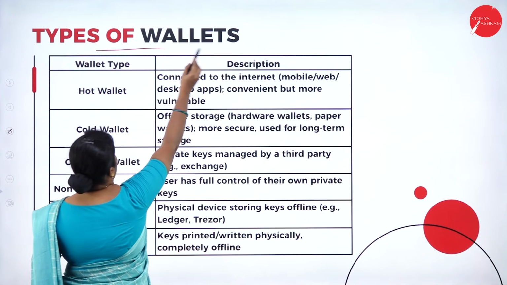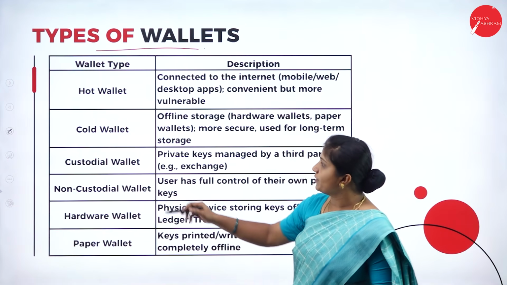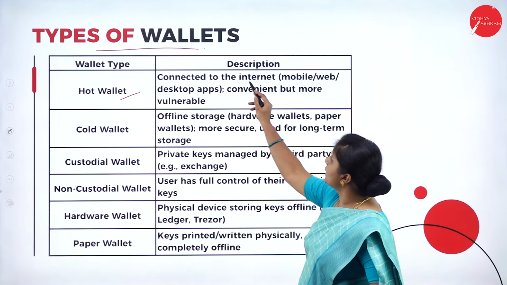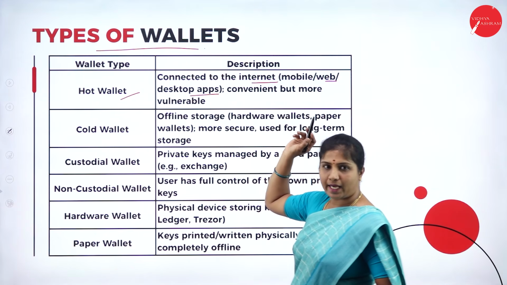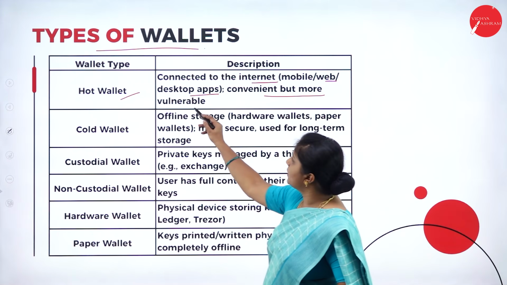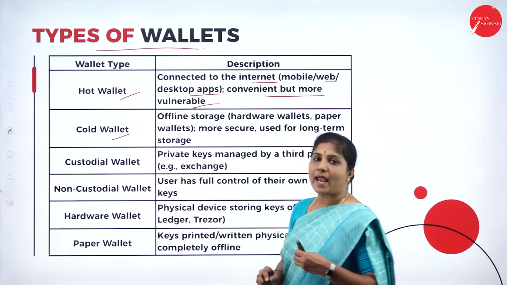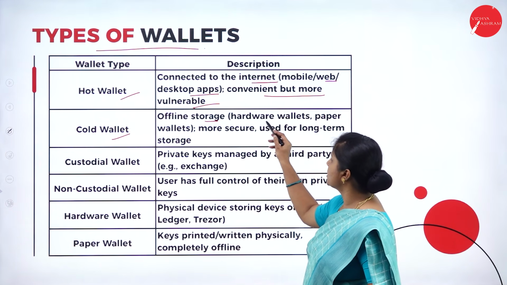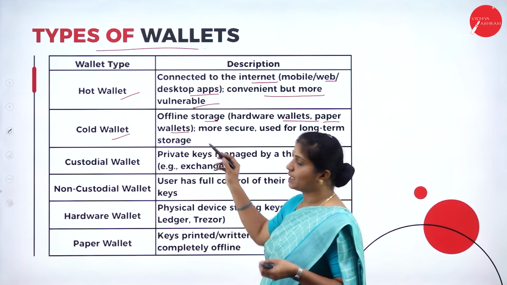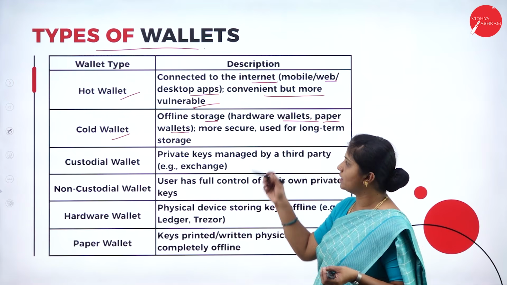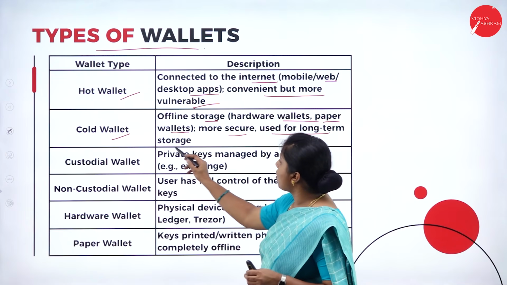Let us discuss the types of wallets. How many different types of wallets do we have? Here we have the hot wallet. It is connected to the internet. It may be a mobile, web or desktop application. It is convenient but more vulnerable. Security is less in the hot wallet. Next we have the cold wallet. It is offline storage, for example hardware wallets and paper wallets, that means QR codes stored on paper. It is more secure and is used for long-term storage.